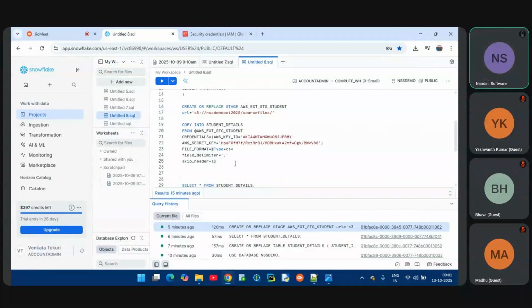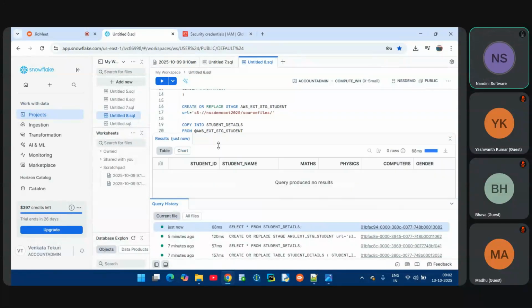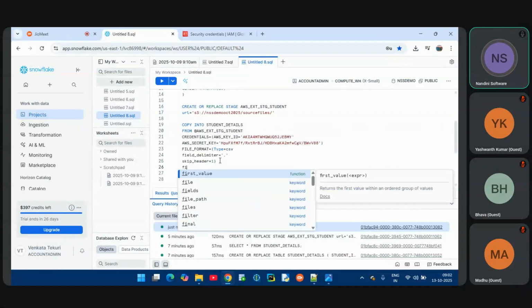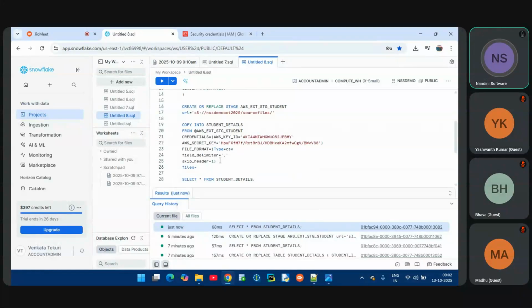Before loading, let me check my table data. My table data is empty. Let me check one more time. My table data is empty. Now I'm loading it using the COPY INTO command. There are multiple files, and I want to load a particular file. What is the file name, guys?